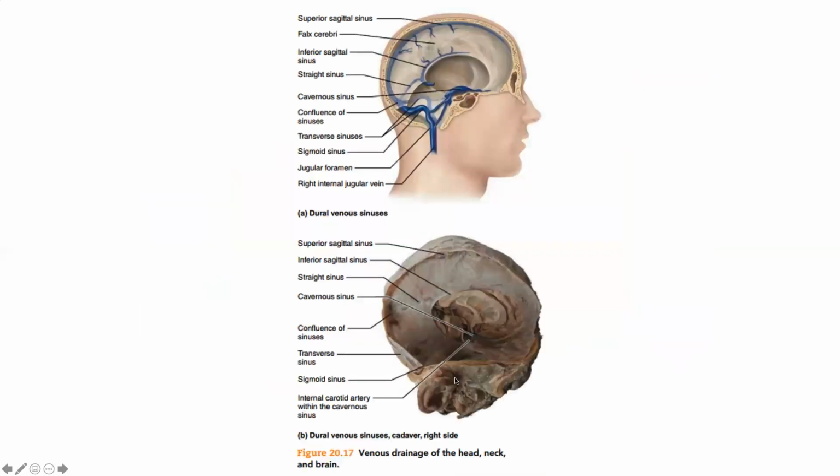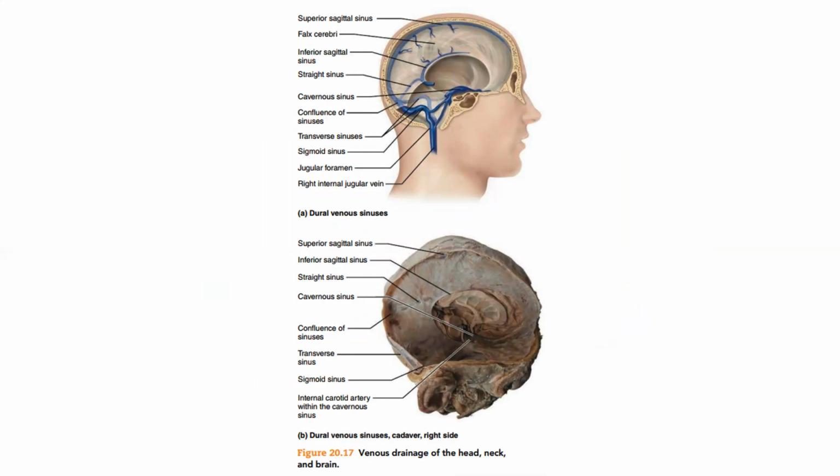And venous flow from the brain has a very different arrangement. All the small little veins will drain into a large venous pool. They are called venous sinuses. So there are multiple venous sinuses in the brain, in the cranium.